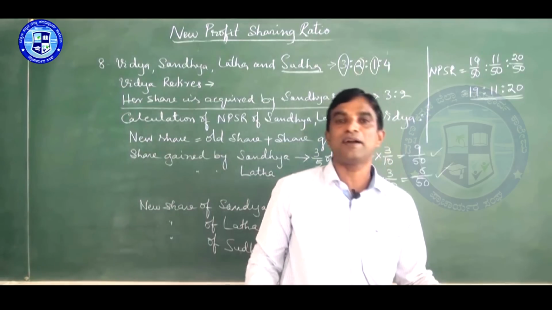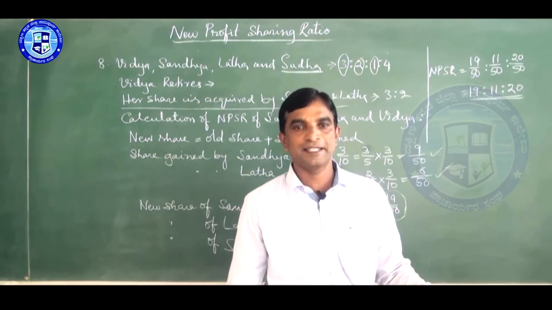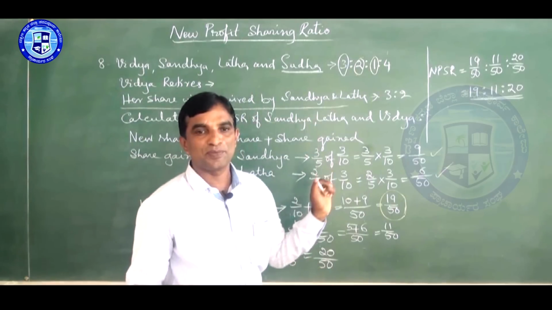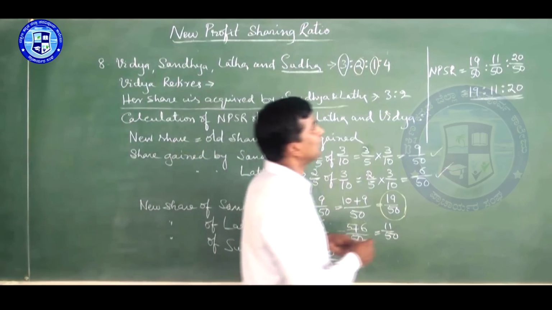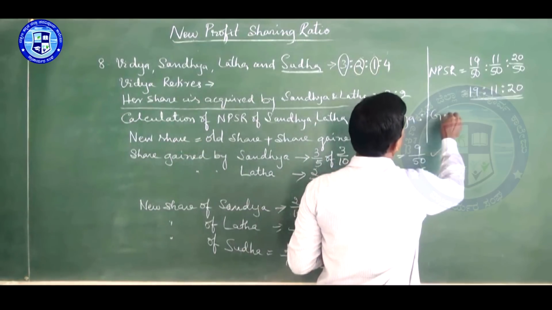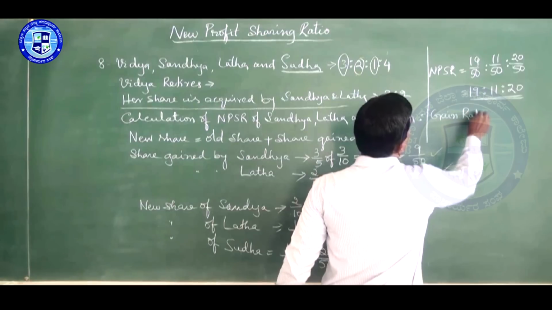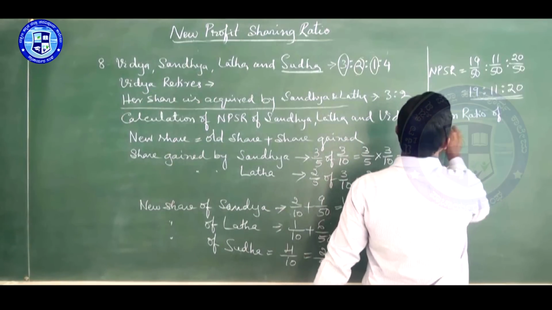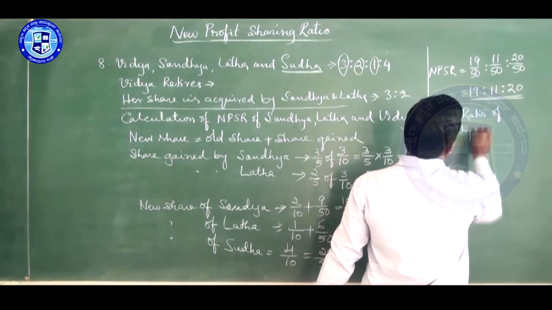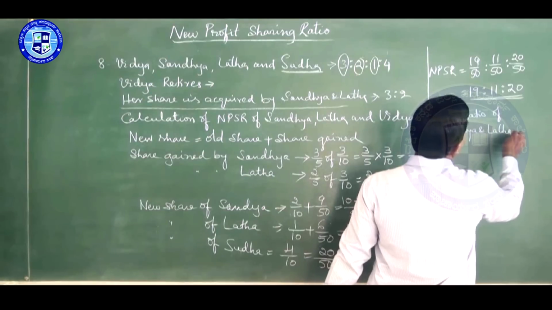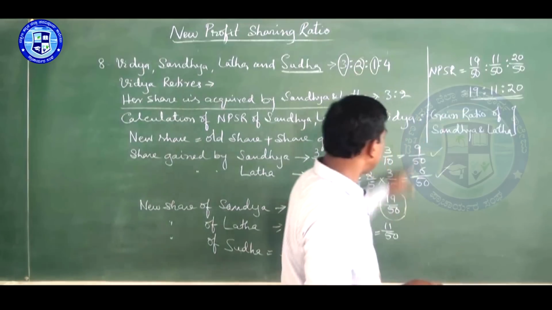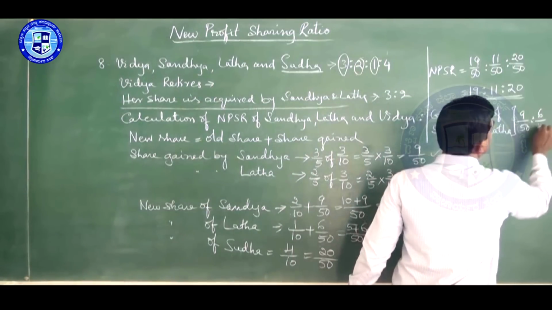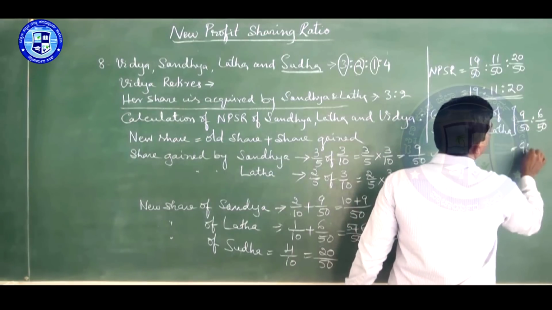Gaining ratio of remaining partners. Simply they asked the gaining ratio. What is the gaining ratio? Who will gain? Their ratio only. So gain ratio of whom? Gain ratio of Sandhya and Lata only. Only they gained, that is 9 by 50 is to 6 by 50. So that is 9 is to 6.